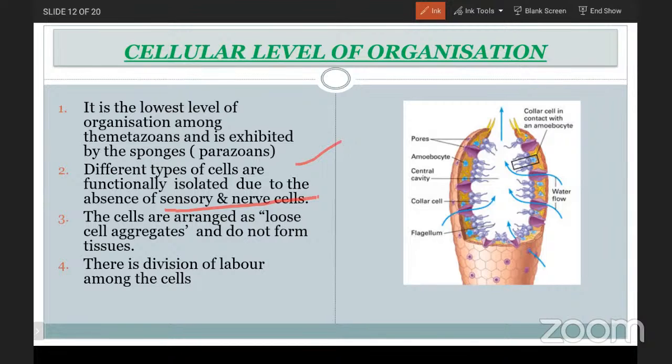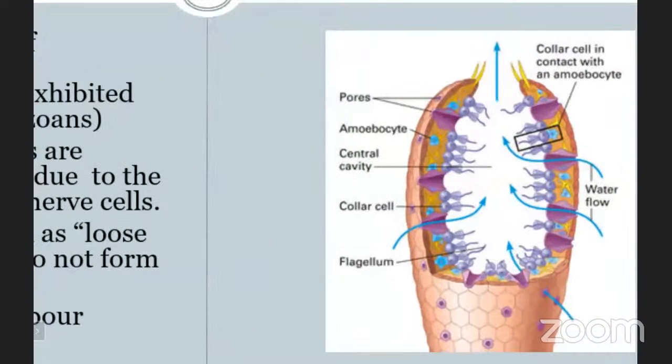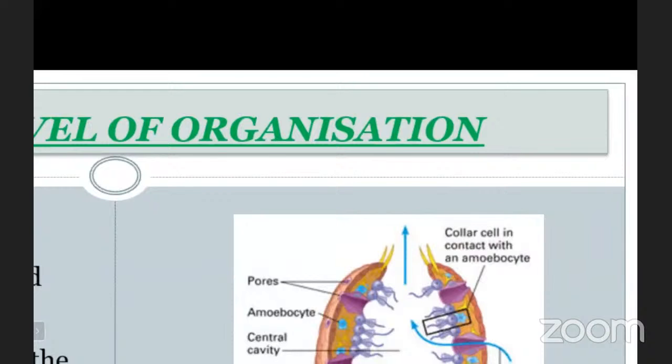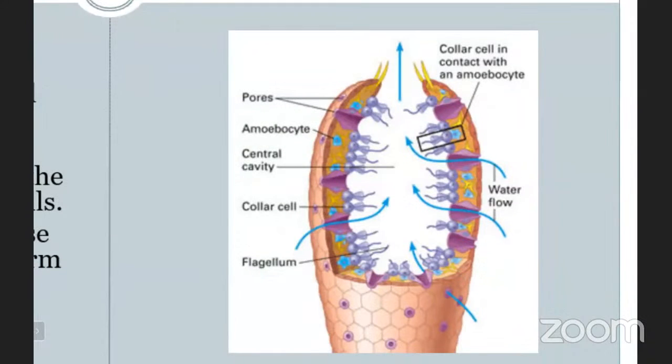There is a division of labor among the cells. In other higher metazoans, there is division of labor among the tissues. But in the parazoans, division of labor among the cells means the different types of cells are allotted different functions. Here you are able to see the amoebocytes and collar cells and how the water is entering. So different types of cells are arranged in a loose manner without coordination of sensory and nerve cells, and there is no chance of formation of tissue. This is the special feature of the parazoans.